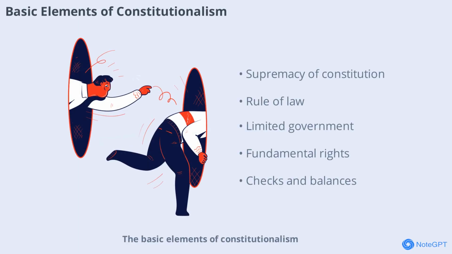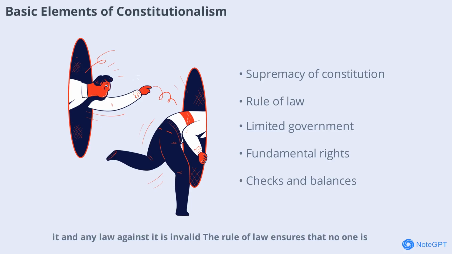Basic elements of constitutionalism include the supremacy of the Constitution, meaning all authorities must act according to it and any law against it is invalid. The rule of law ensures that no one is above the law and all citizens are treated equally. Limited government means the powers of officials are clearly defined and restricted. Fundamental rights protect citizens from misuse of power, including rights like liberty, equality, and justice.